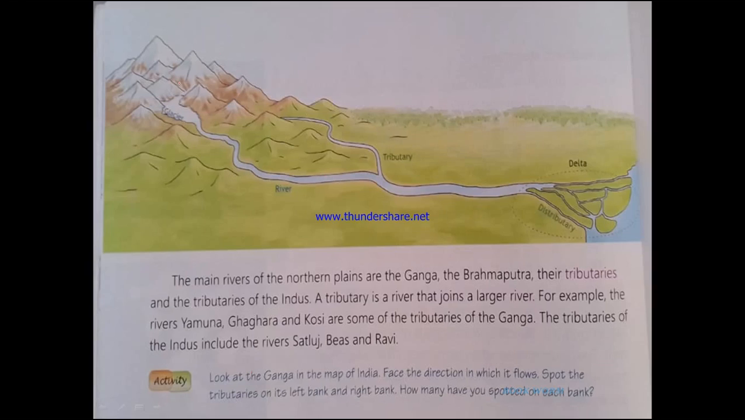See this picture here? The glacier is up on the mountain, which is melting to form the river, and this river comes down into the plain region, and in this plain region, it deposits the soil. The main rivers of the northern plains are the Ganga, the Brahmaputra, their tributaries, and the tributaries of the Indus. A tributary is a river that joins a larger river. For example, the river Yamuna, Ghagra, and Kosi are some of the tributaries of the Ganga. The tributaries of the Indus include the rivers Satluj, Bias, and Ravi.